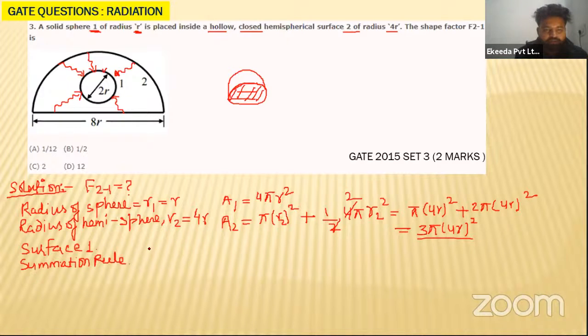So what will be the summation rule? We know that for the particular surface, the summation rule says that the radiation emitting from 1 and falling on 2, plus the radiation emitting from 1 and falling on 1 itself, which is the self view factor. For the convex surface, the self view factor is always 0, my dear students.